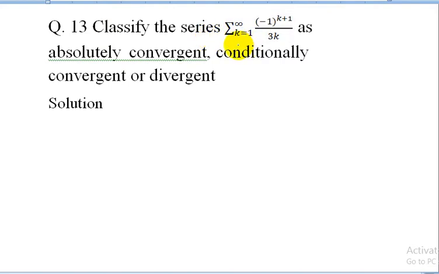Classify the series summation k starting from 1 to infinity of (-1)^(k+1) upon 3k as absolutely convergent, conditionally convergent, or divergent. An alternating series is given, and now we have to discuss this series for absolute convergence, conditional convergence, or divergence. So the given series is summation k starting from 1 to infinity (-1)^(k+1) upon 3k.